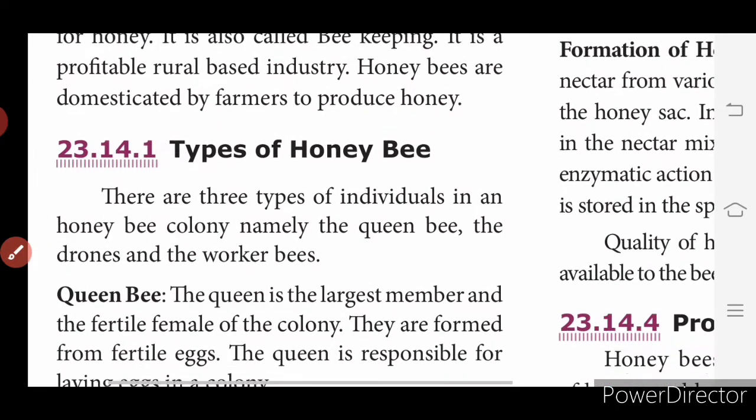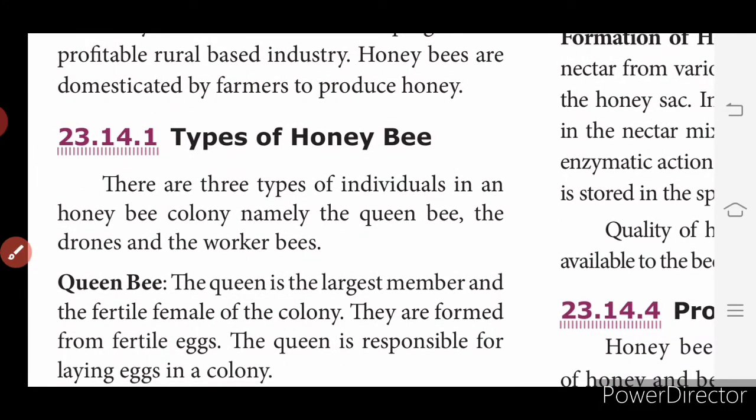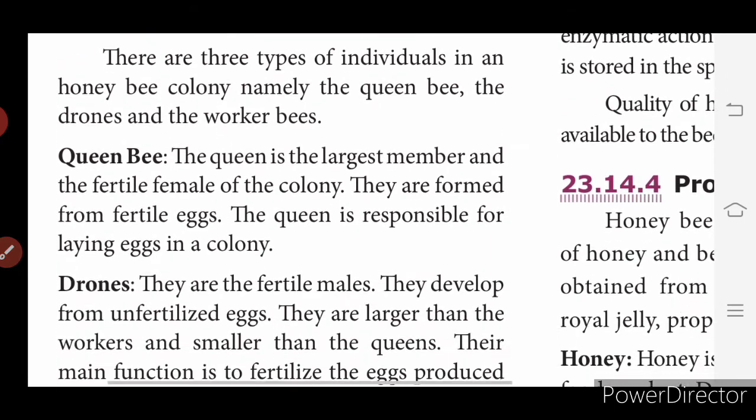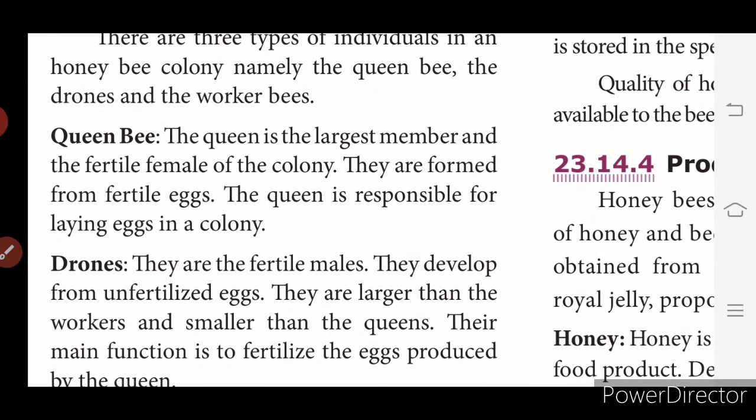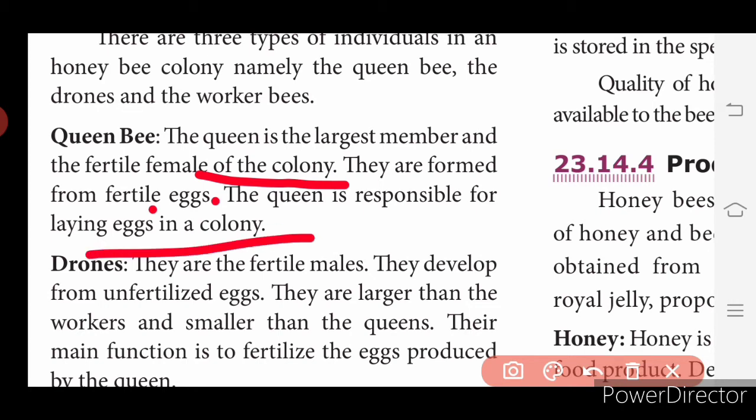The types of honeybee. We have varieties of honeybees, right? Queen bees, worker bees, drone bees. So first is the queen bee. The queen bee is the largest member, which lays eggs. It is a female one. It is the head of the colony and is responsible for laying fertile eggs in a colony.